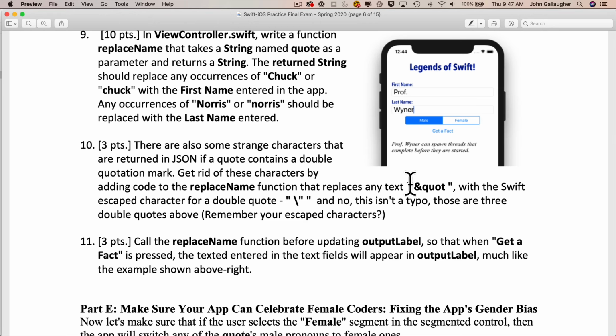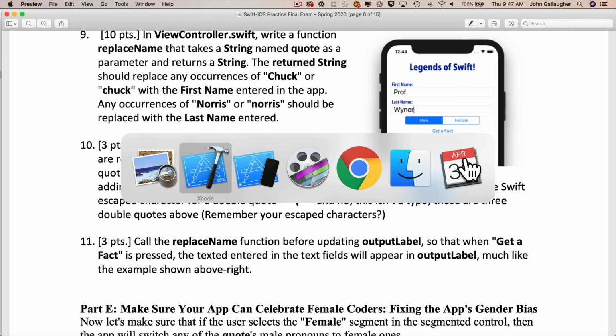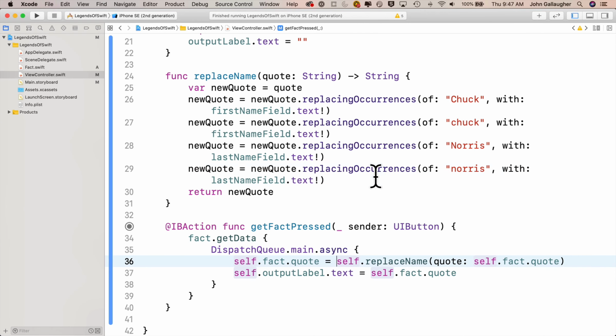And yes, that's not a typo. There are 3 double quotes in there, but remember the escaped character with a slash double quote will put a double quote inside of a string. So I'm going to highlight this first string that I'm going to be searching for, which is space ampersand QUOT space. Copy that with Command C. So let's head back to our code and modify replaceName. And let me paste that string in down below here just for a second.